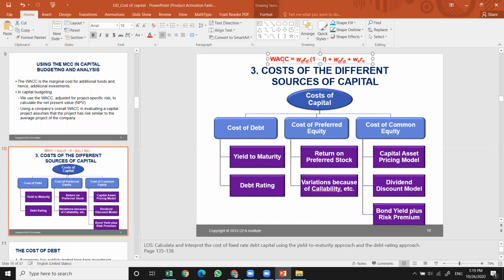To find the weighted average cost of capital, there are 3 different ways to estimate. To find the proportion of debt and the cost of equity, the proportion of preferred stock, and the proportion of equity, these ingredients of the weighted average cost of capital, we are given 3 different ways. The first one is the cost of debt. The second one, the cost of preferred equity, and third is the cost of common equity. We're going to use all of them to get the calculation done.